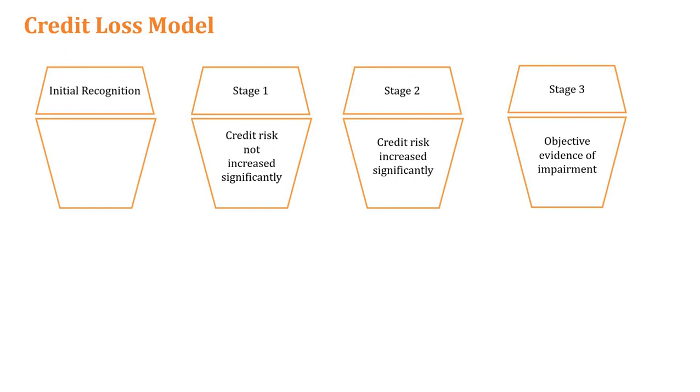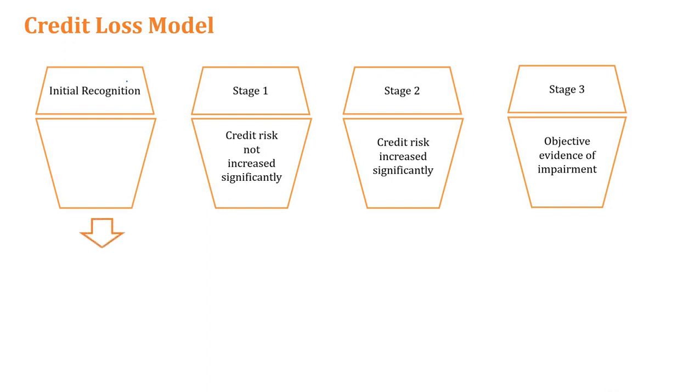We'll take an example like a bank loan, because a bank loan is very easy to understand. A customer comes to the bank and the bank gives a loan to the customer. We call this the initial recognition point, the very first time the bank recognizes the financial asset. The bank credits the cash book and creates an asset account called loans at amortized cost, or loans and receivables, from a particular customer X. So they have this initially recognized asset in their books of accounts.